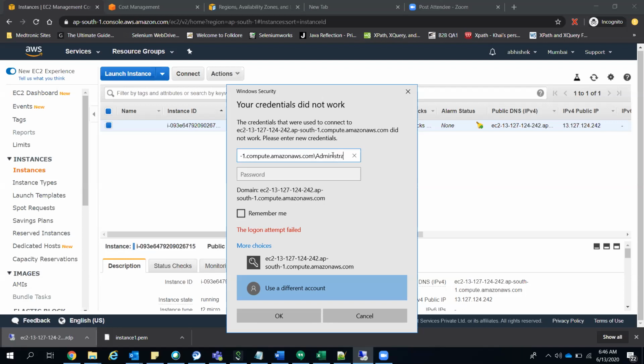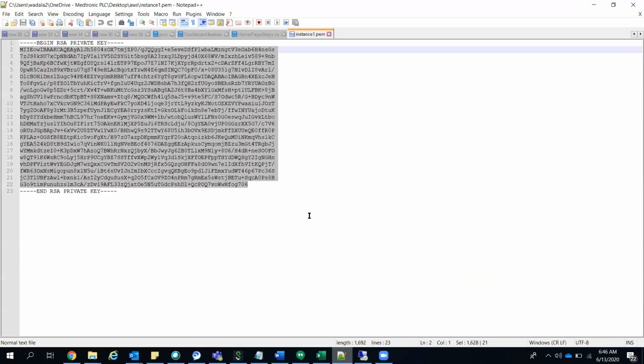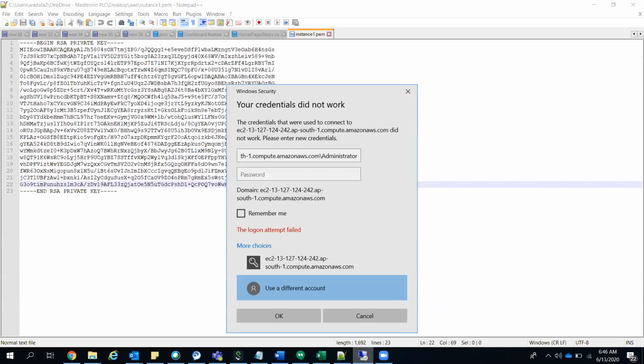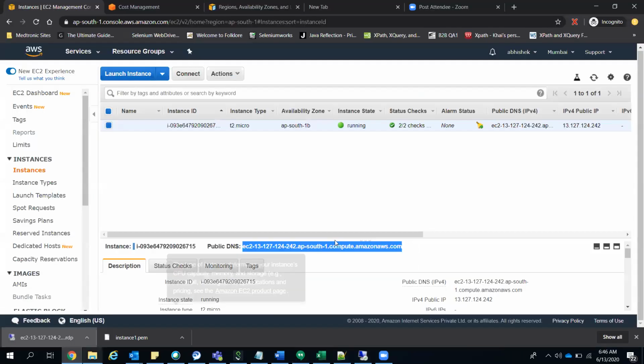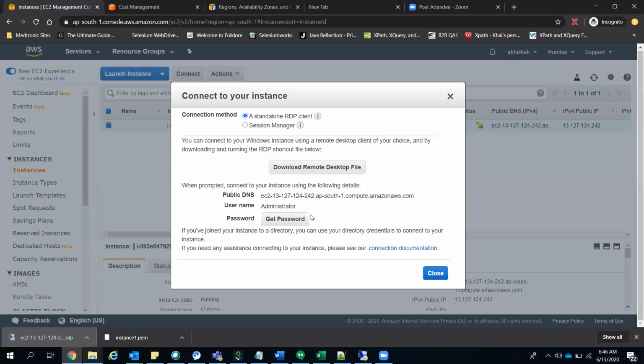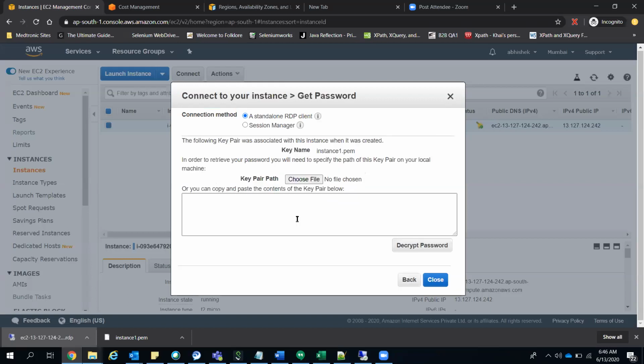Administrator. Okay, and the password will be this PEM file, right? No. You have to go to your console and decrypt it. Close this, keep it as it is. You just minimize this and go to the AWS management console. Okay, here select the instance and say connect. Yeah, connect. Second option, get the Windows password. Yeah, get password. Okay, now it might have generated.